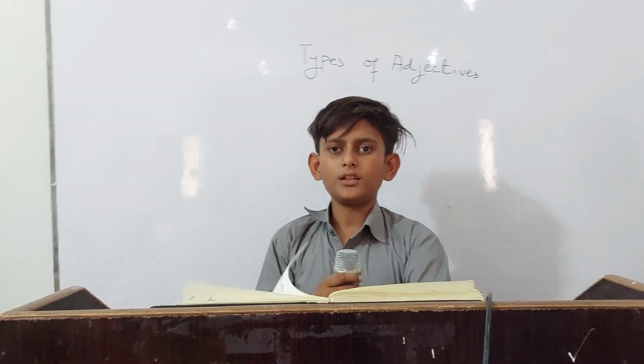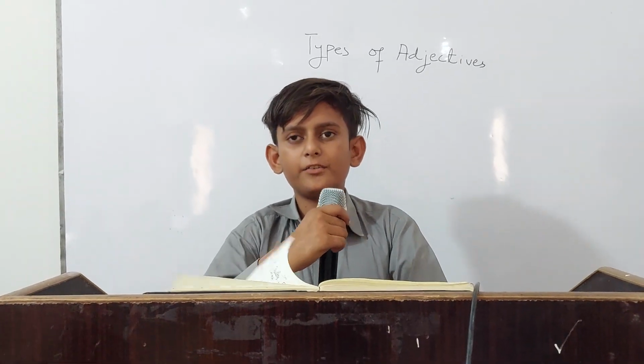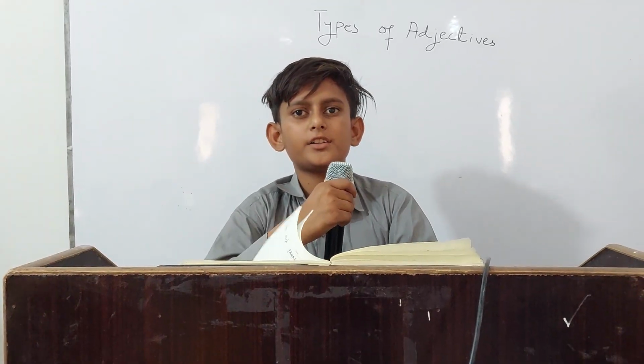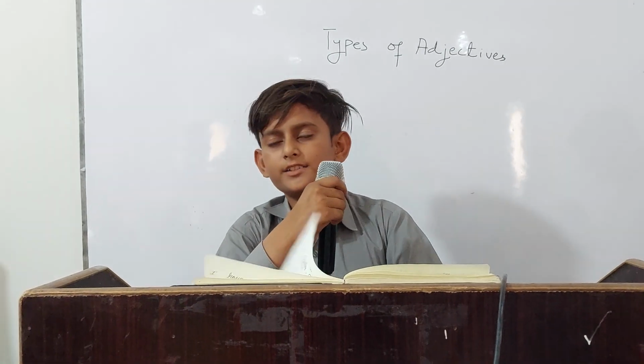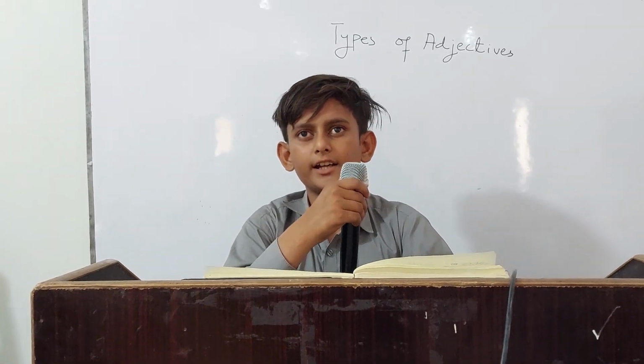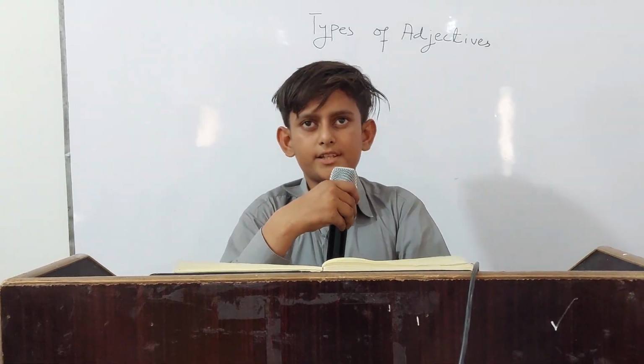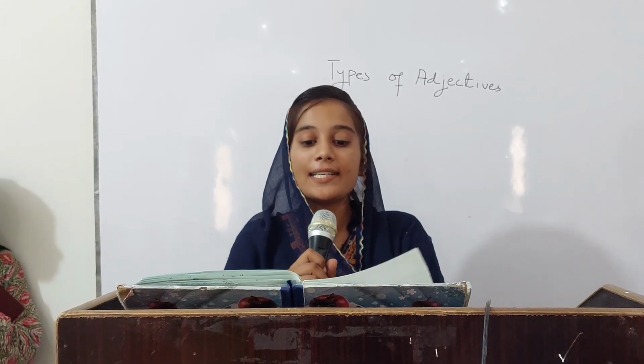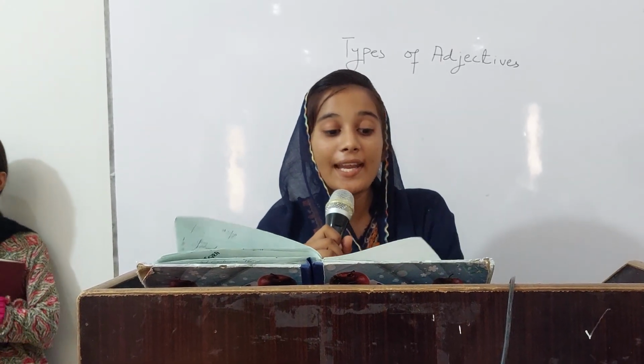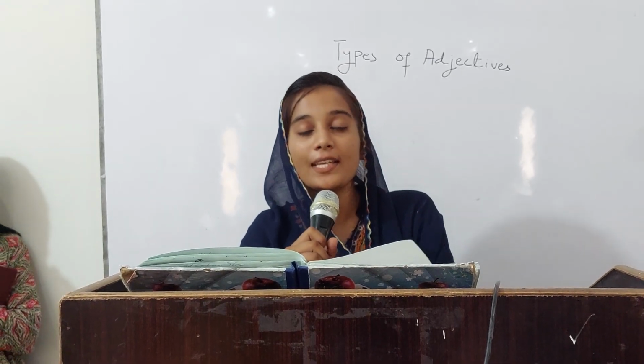And third is an adjective of number. It shows how many, it means an exact number. I have an example: I have 2 pens. Adjectives are used to describe the color, size, shape, and quantity of someone or something.